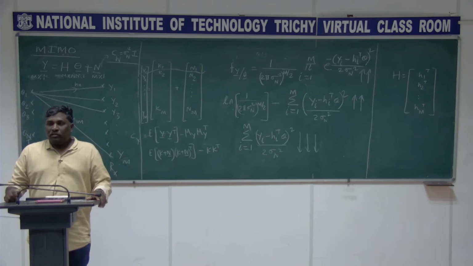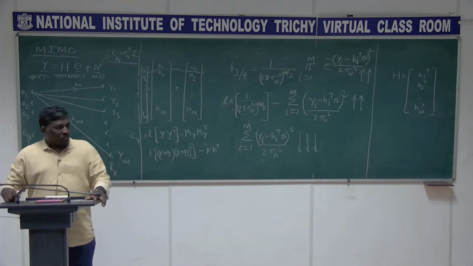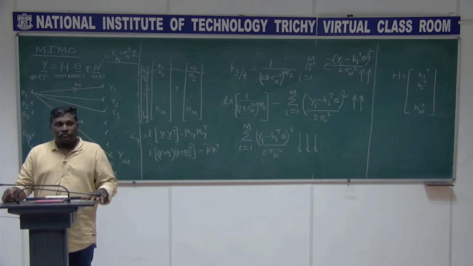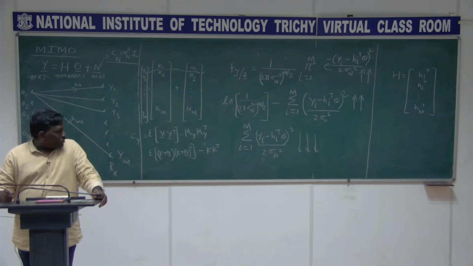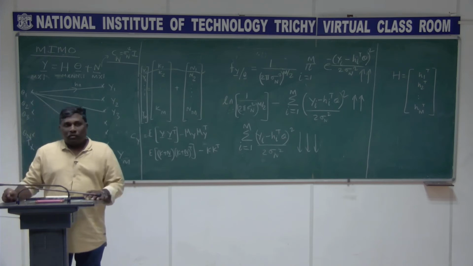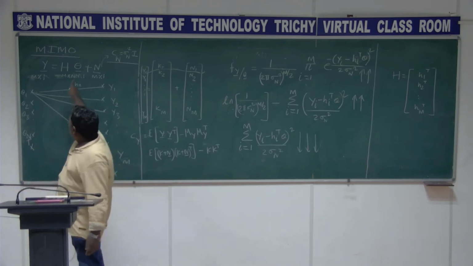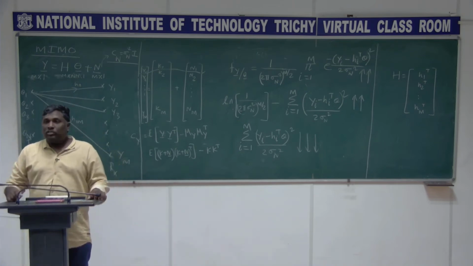So for finding the solution, you would like to solve this, right? What is it that you wanted to get? You want to estimate theta given y. You need to find out the solution for theta.